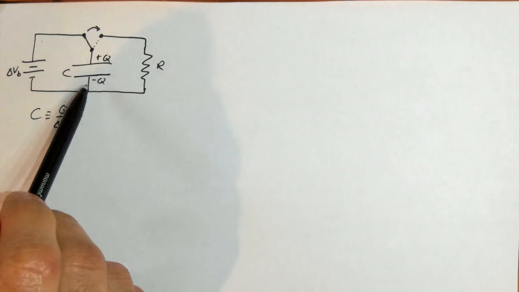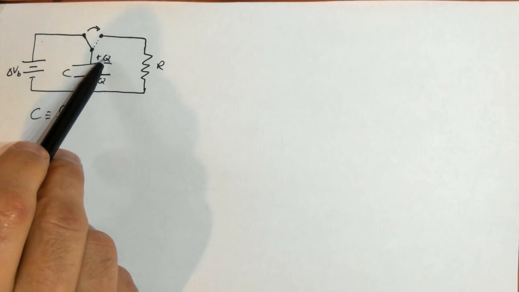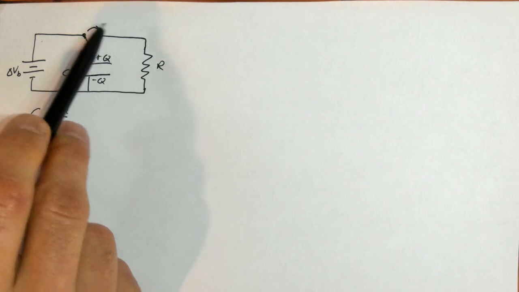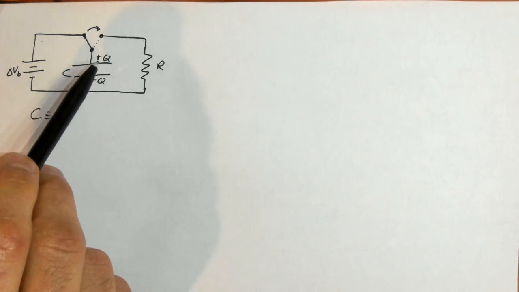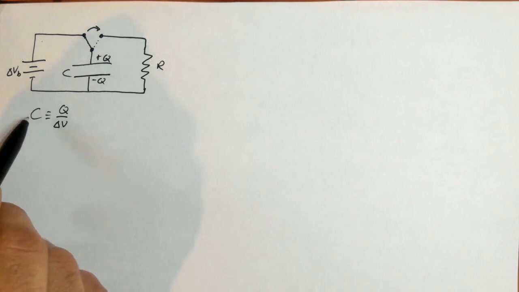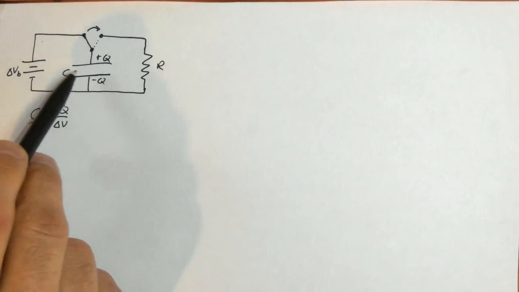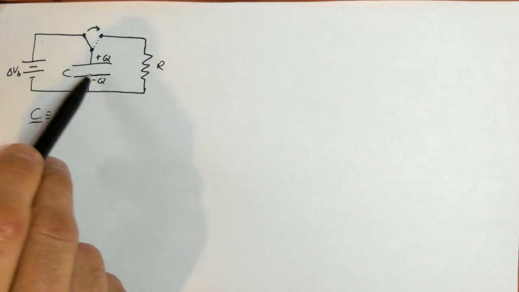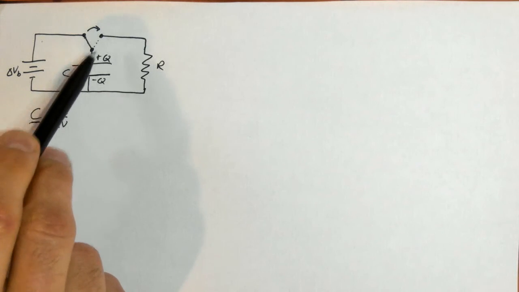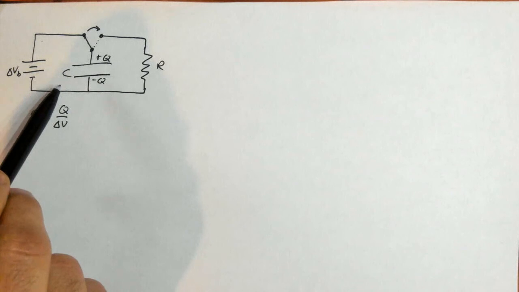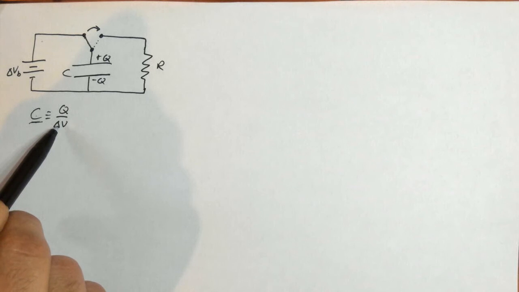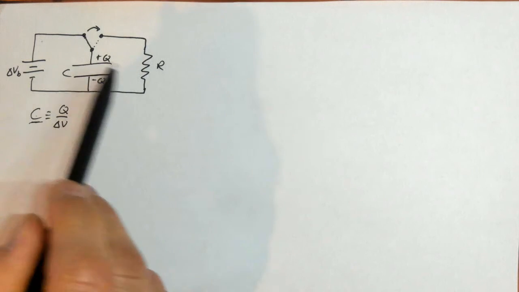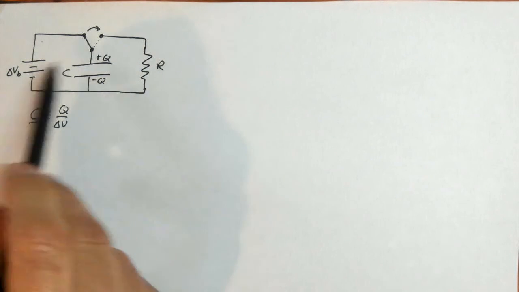So now current can flow. But think about this. If this is some amount of charge and it starts to flow, the amount of charge that's left over is smaller, which means the potential difference ought to be smaller, because we know capacitance is purely an object property. It's purely a property of its geometry and composition. It has nothing to do with what charge is on it, just its area and its gap distance. So this can't change. So if this gets smaller, this must get smaller. But if this gets smaller, then the effective potential across the resistor gets smaller, which means the current must be getting smaller. And that's going to keep going.